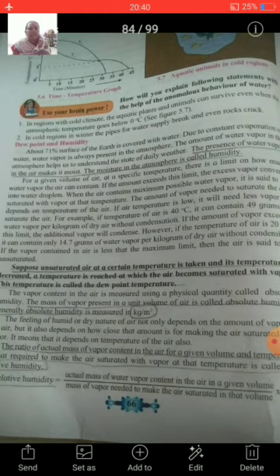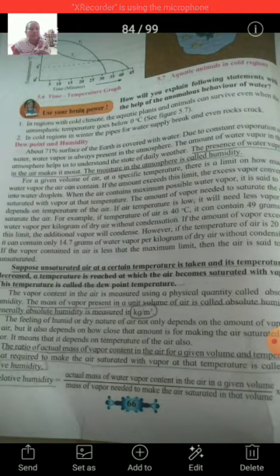The relative humidity at a dew point is 100%. Dew point means the lowest temperature at which the unsaturated air becomes saturated, and at that dew point relative humidity will be 100%. We know that humidity means the moisture in the atmosphere, and relative humidity is the ratio given here, and at dew point the air is totally saturated, therefore at dew point relative humidity will be 100%.